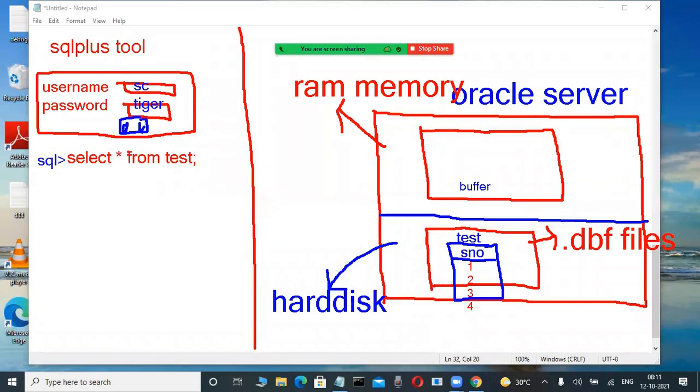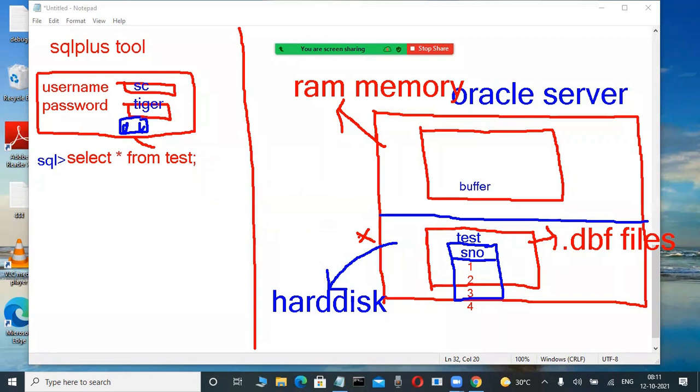Now, whenever we type like this, you may think the SQL Plus tool's control goes directly to the hard disk, and that this table is retrieved directly into the SQL Plus tool. That is the wrong idea. Those types of executions are not there.